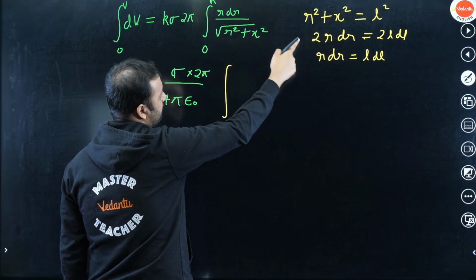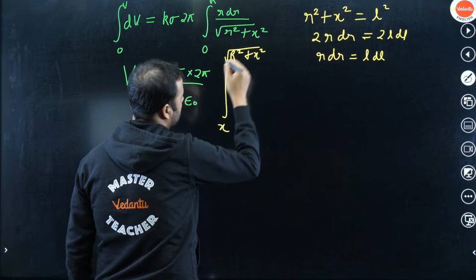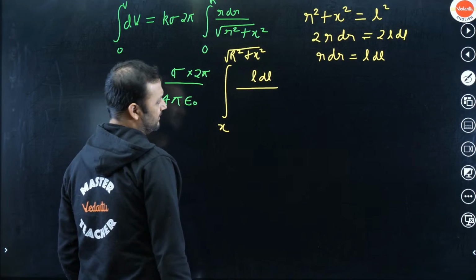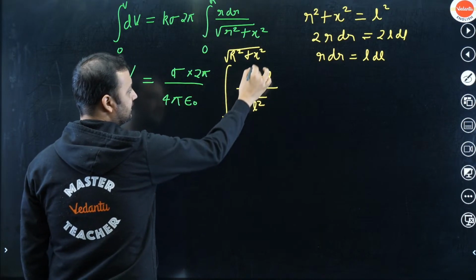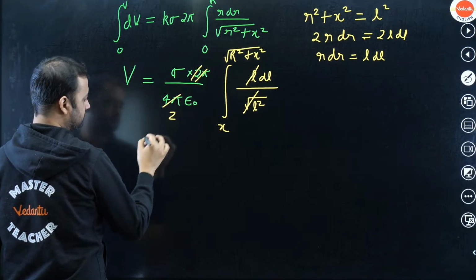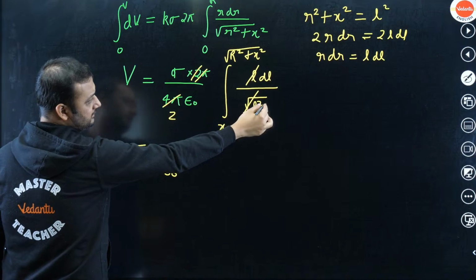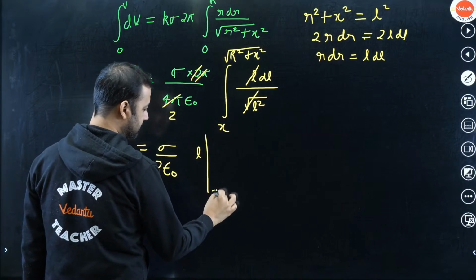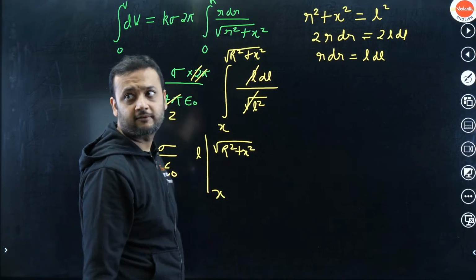Okay, and if you put small r as capital R, so you will get under root of r square plus x square, and here you will get L dL upon under root of r square plus x square, which is under root of L square, right? So you can see that this will be cancelled. Here this 2 pi and this will become 2, so this will become sigma upon 2 epsilon naught, right? And here you can see that this whole thing has cancelled, so only dL will be left. So dL when integrated will become L, and the limits is x to under root of r square plus x square. So finally we have gotten our answer.